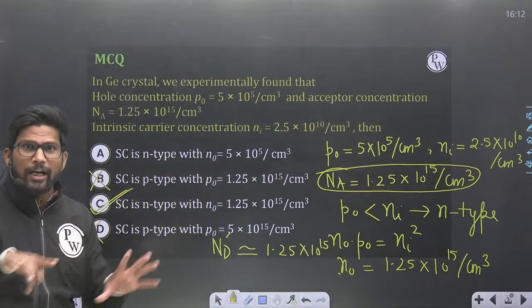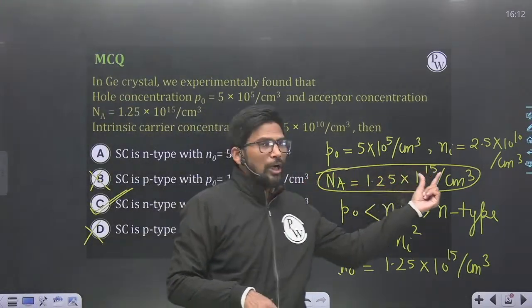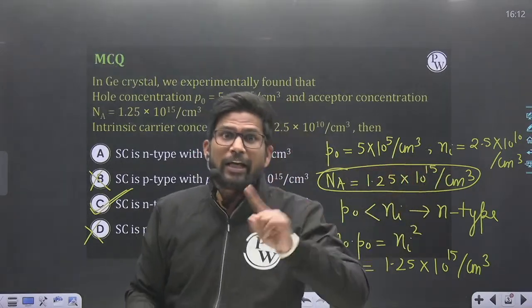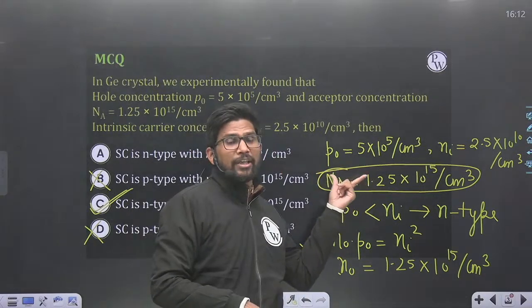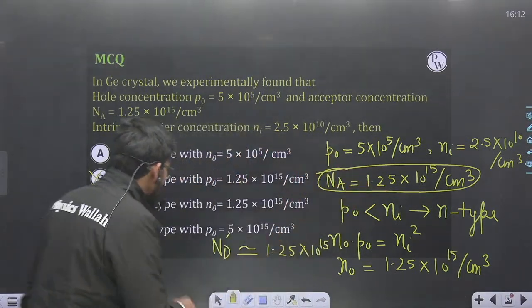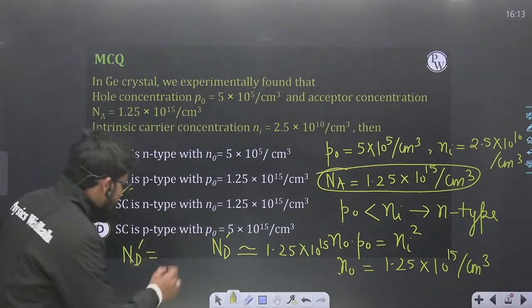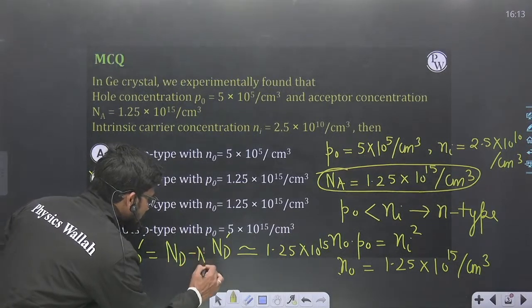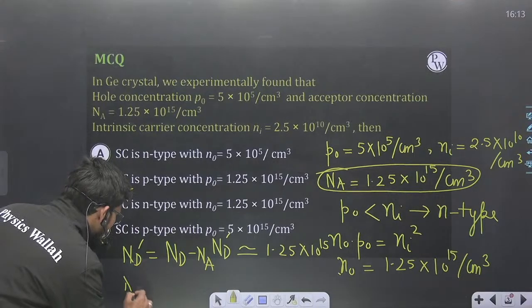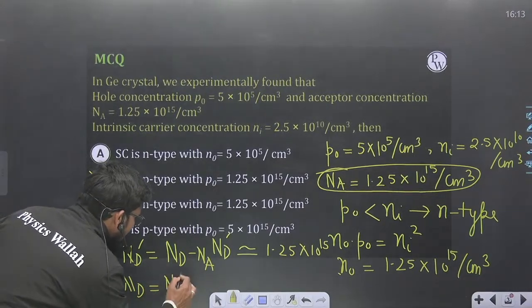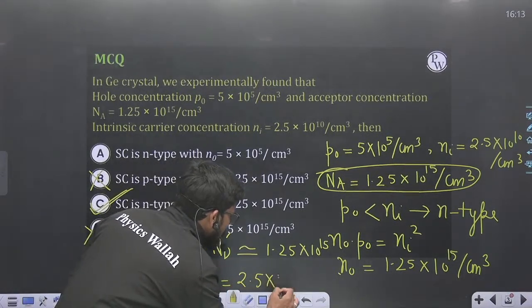And the total donors are what? 1.25 into 10 to the power 15 donors are also there, which will be used in compensation of this Na acceptors. So the effective donor concentration is the net donor concentration minus the net acceptor concentration. So the total donor concentration Nd is nothing but effective plus acceptor, and that comes out to be 2.5 into 10 to the power 15.